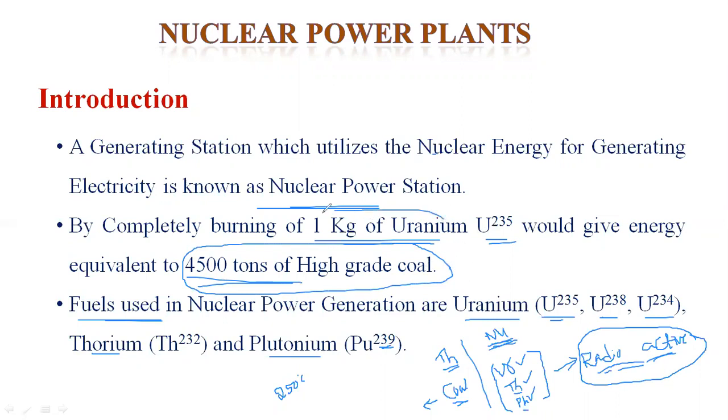Simply, using 1 kg of uranium, we can generate that much energy. This is the main advantage of the nuclear power plant. In a nuclear power plant, the fuel utilization is very, very less. That's why there is no need for a fuel storage plant or coal handling plant, that is, coal storage and coal handling. The fuel requirement is very, very less. Just applying a little bit of uranium, we can generate a huge amount of power, a large quantity of power, within a fraction of a second.